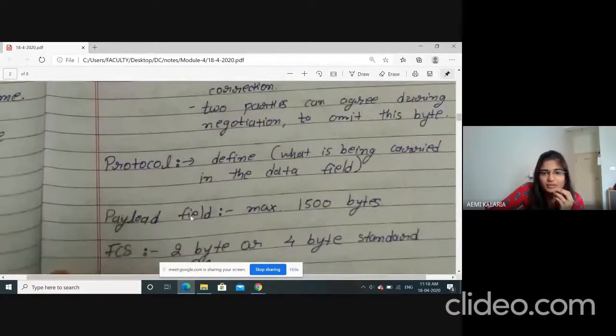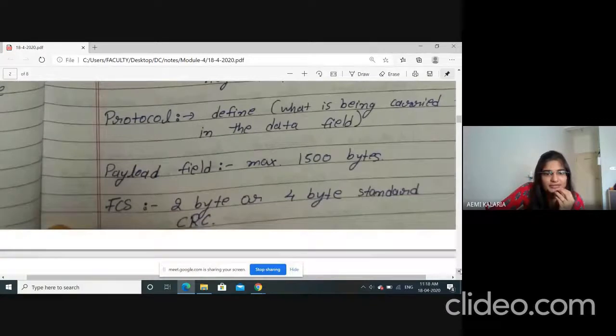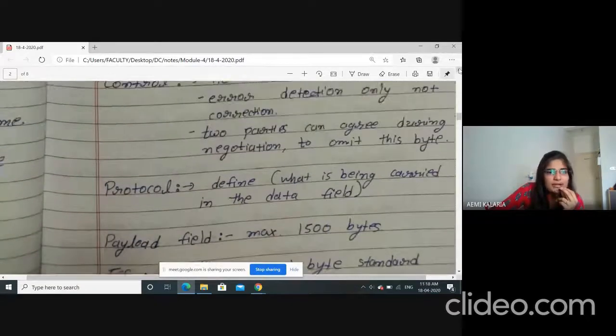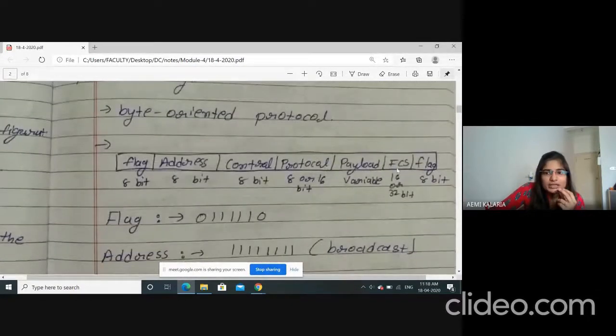Now the next one is the payload field. They can send a maximum of 1500 bytes. Next is the FCS. In previous protocols such as HDLC we also dealt with FCS. For that, 2 bytes or 4 bytes are used for CRC. For what reason? Error detection, with 16 bits or 32 bits. So this is also dependent on the sender and receiver. Both can decide how much they want to use, whether the CRC is 16 bits or 32 bits.